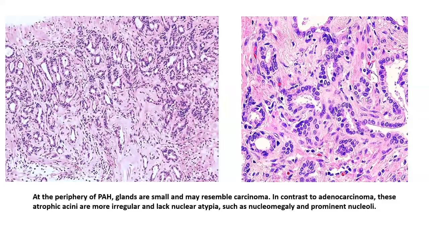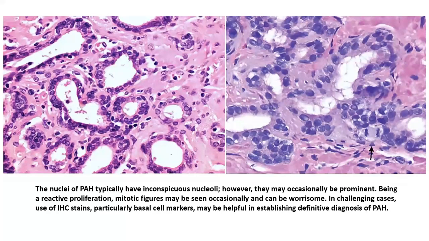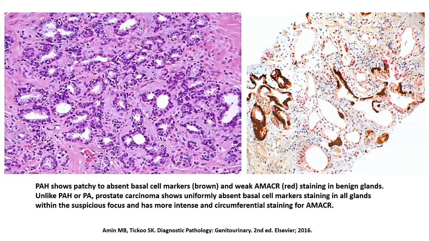However, a few of these glands might not show that basal cell layer on H&E. You might have to take the help of immunohistochemistry in order to pick up the expression of the basal cell layer markers. However, even in such cases, sometimes there will be glands which will show patchy, almost complete absence of the basal cell markers, and that needs to be kept in mind.